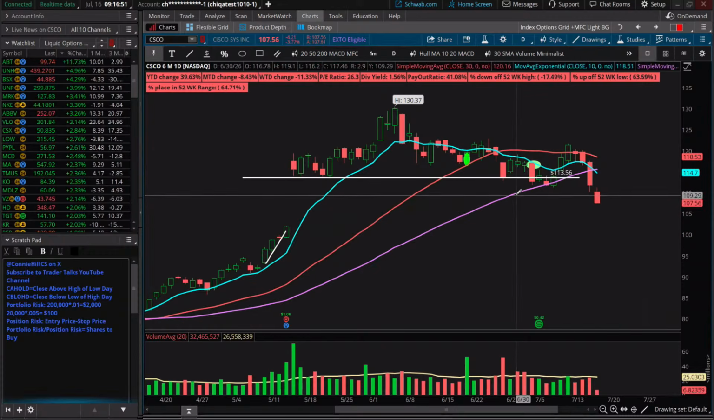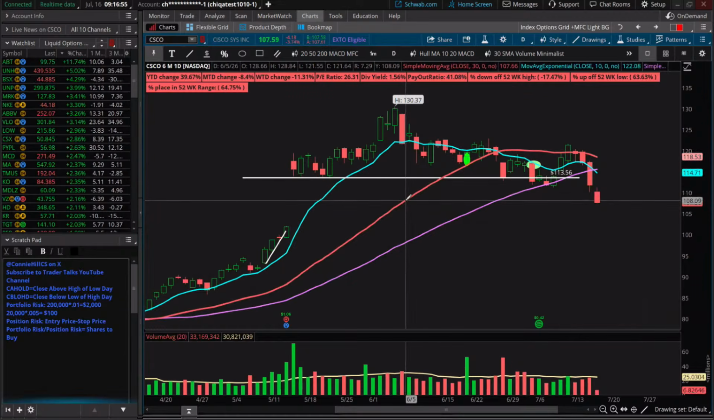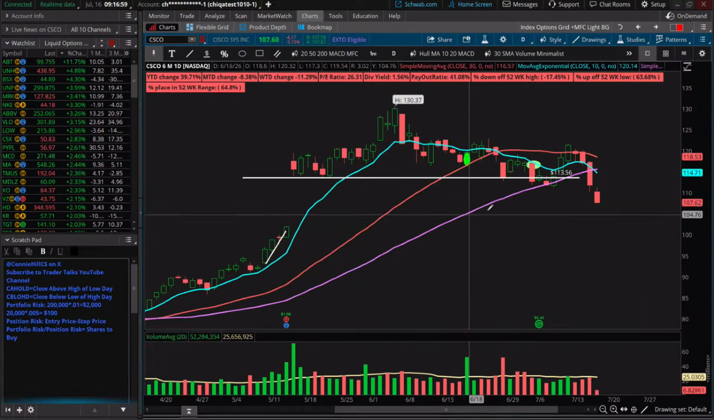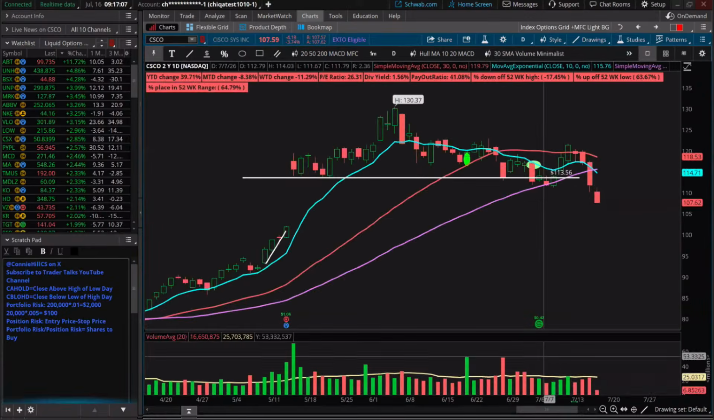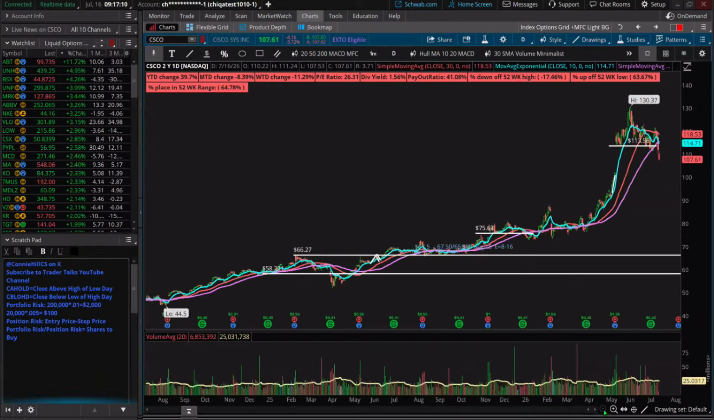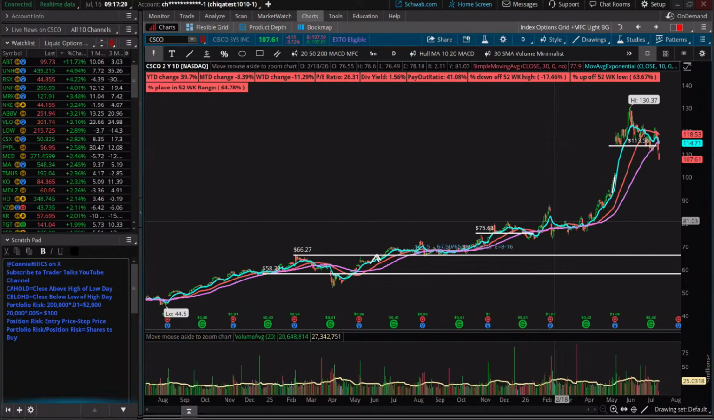The purple line here is a 50-period moving average. So the red is a 30, blue is 10. This purple 50-day moving average, yeah, it closed below it yesterday. Now let's take a look at the long-term trend. If we're planning to be in this for a long period of time, like up to a year, we wanted to make sure we were doing something quite bullish, and we are, right? That trend of Cisco is quite bullish.